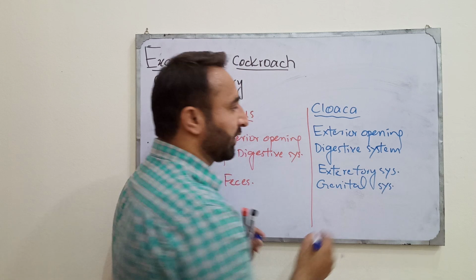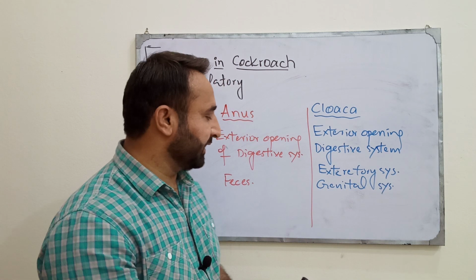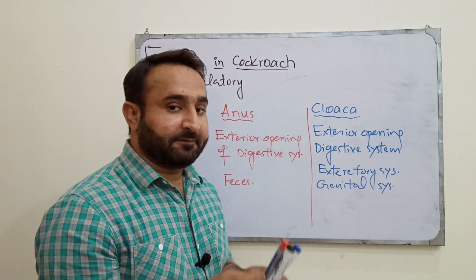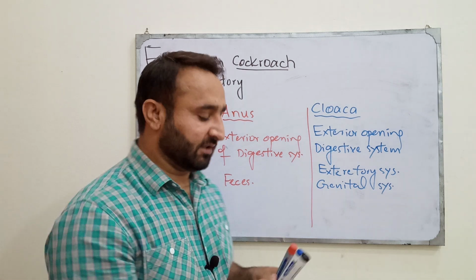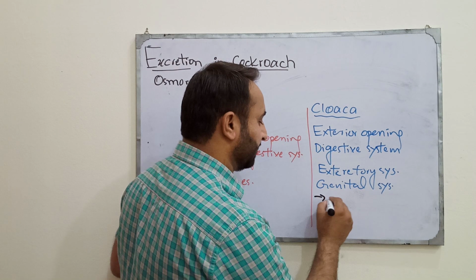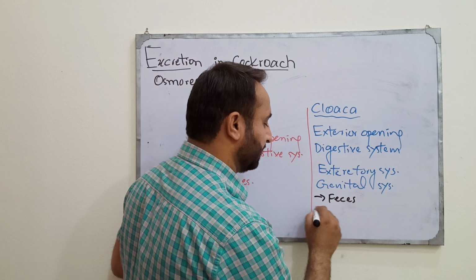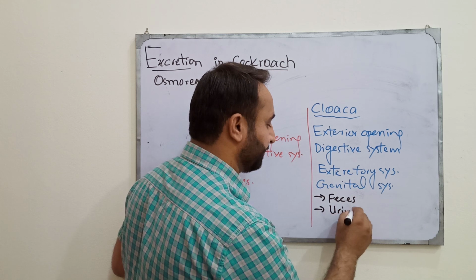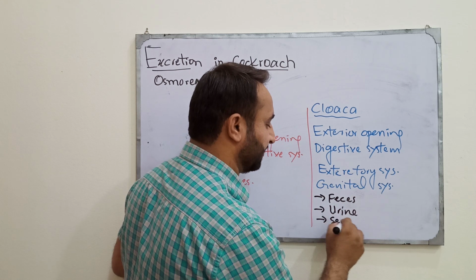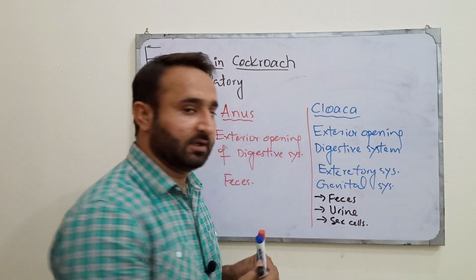So cloaca is the exterior outlet from where three different kinds of substances are removed. For example, the feces, the urine and sex cells are removed with the help of the cloaca.